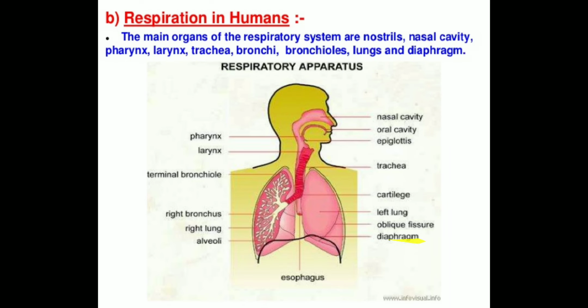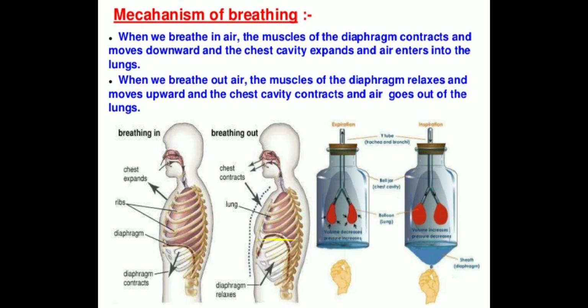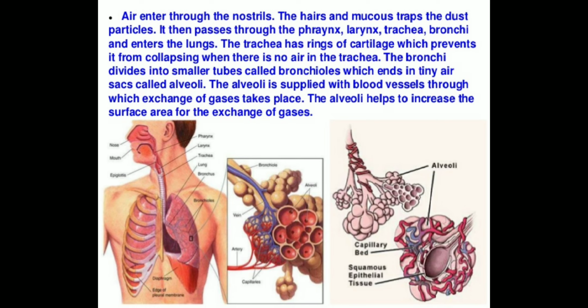Here is the diaphragm. The diaphragm is this one, right? This is the separation between the chest cavity and the stomach, right? Clear? So you can understand pretty well. Again, now we are coming to the second portion. Here you can see these are the air sacs. This is the complete figure for you, right?